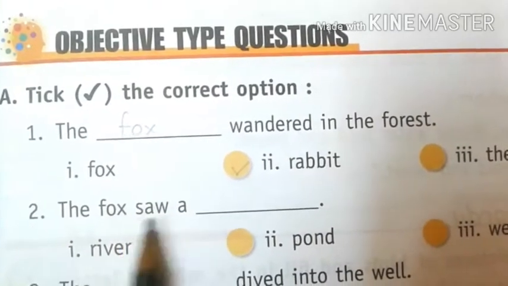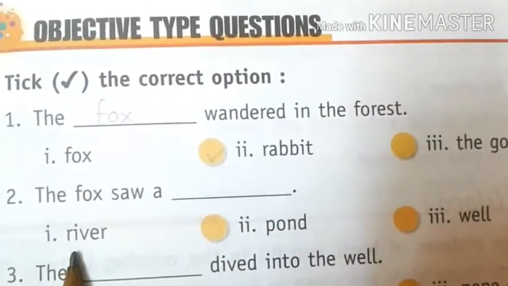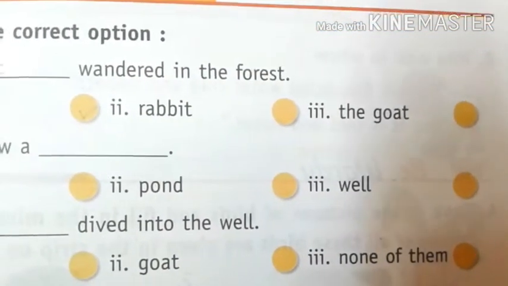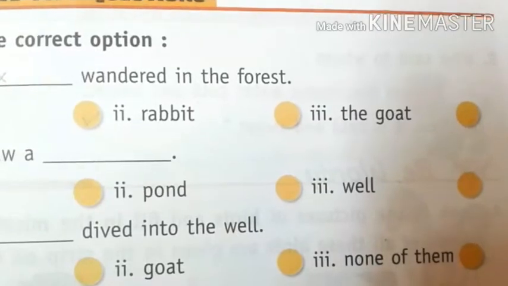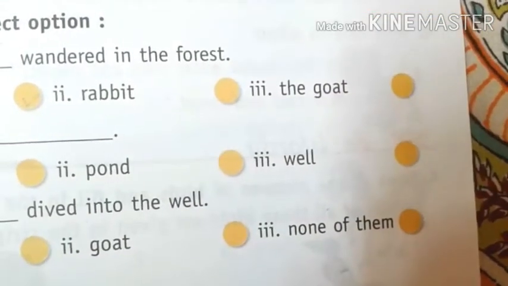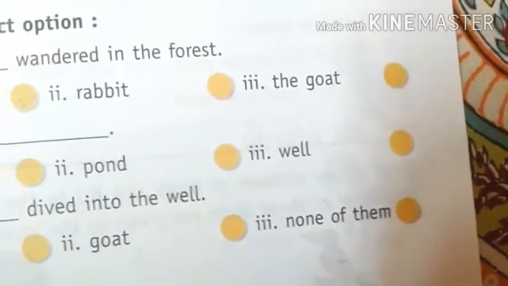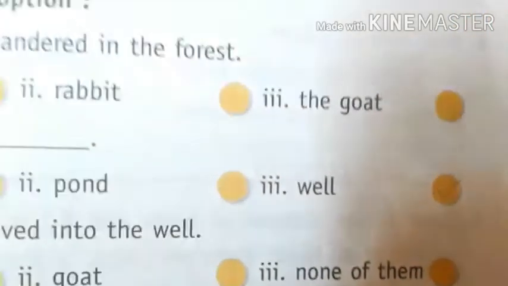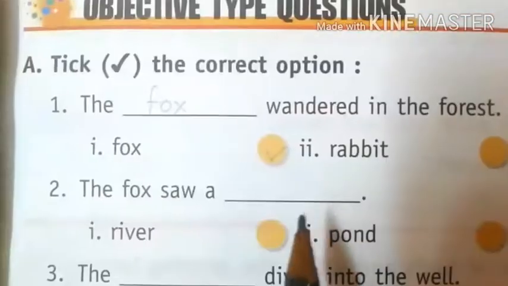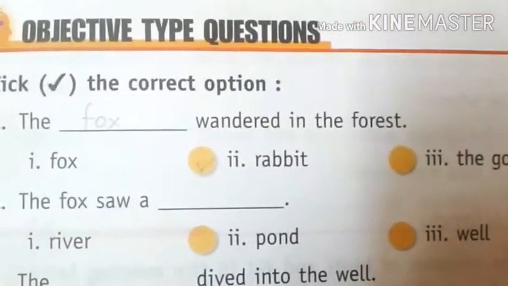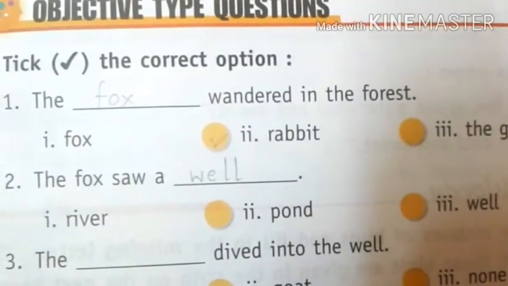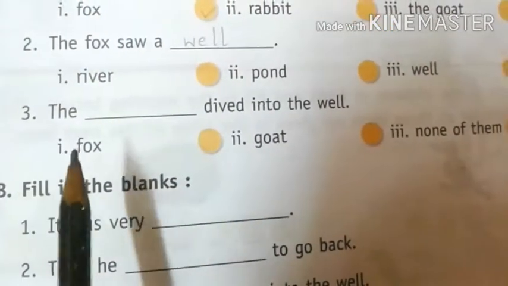Next, number 2. The fox saw a dash. Number 1 is river, number 2 is pond, and number 3 is well. When the fox was searching for water while he was thirsty, what did he find in the forest? That is a well. So 3 is the correct option, well. We have ticked beside it and we are going to write well here. That completes the answer. So the answer became: the fox saw a well.